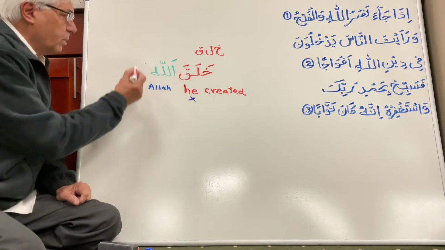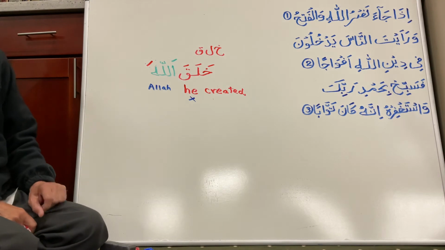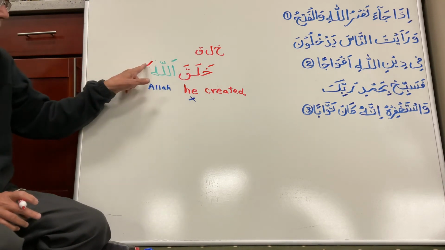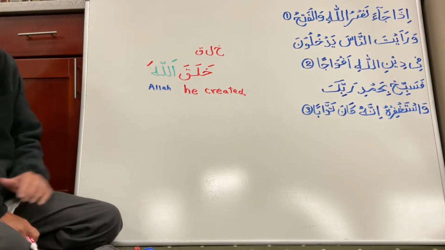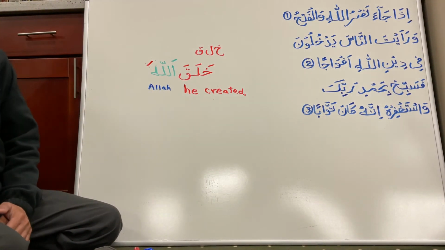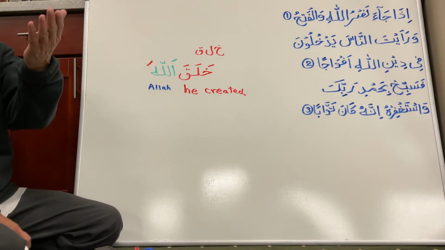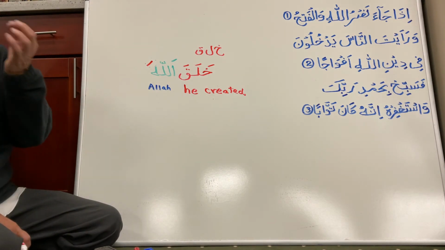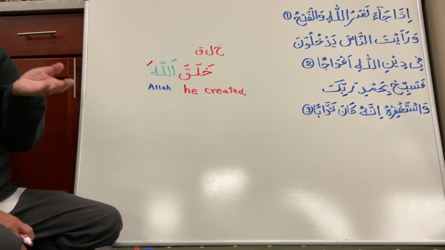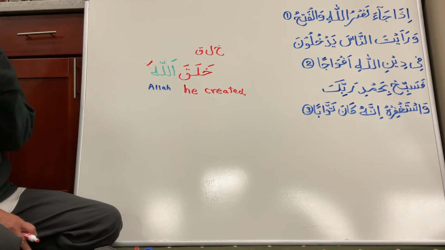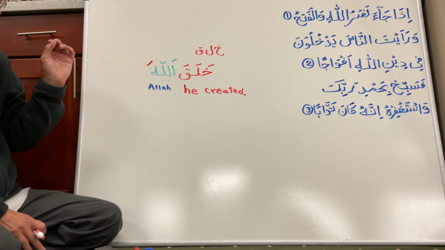Now make a mistake. Read this letter with a fatha. What is zabar here? Even by mistake, that zabar or fatha will not kill this "he." Now look what happened to the meaning. It's a kalma kufr. "He created Allah." That's a kalma kufr. So just by that little mistake of recitation, we have changed the meaning so much that it is very wrong. So the very, very important thing is that